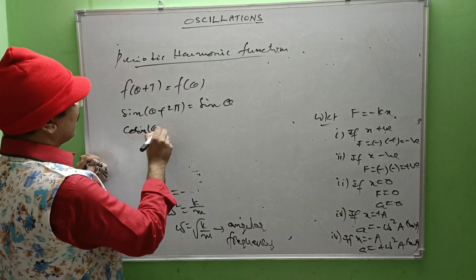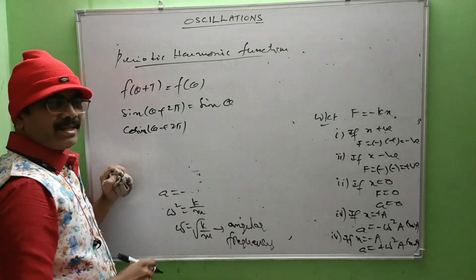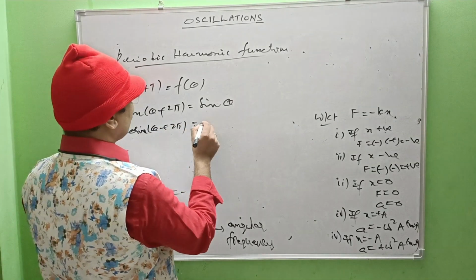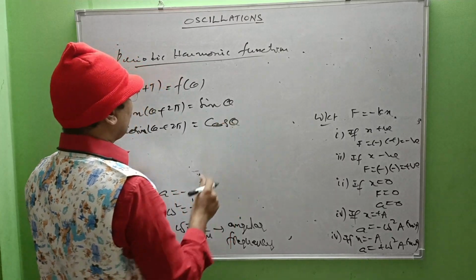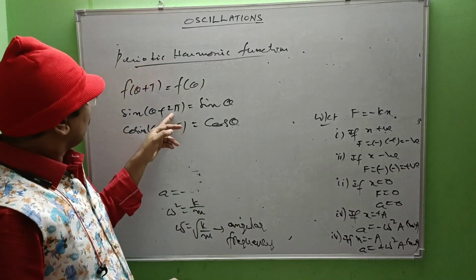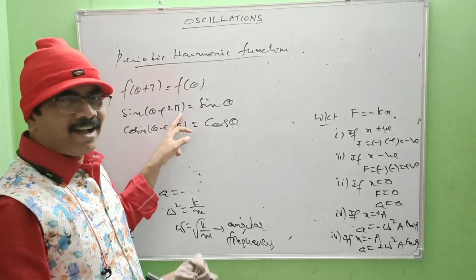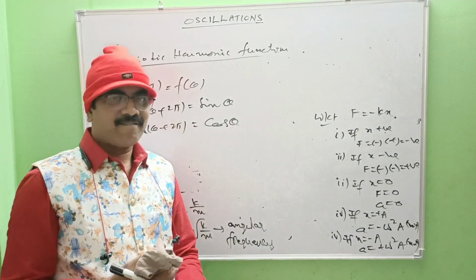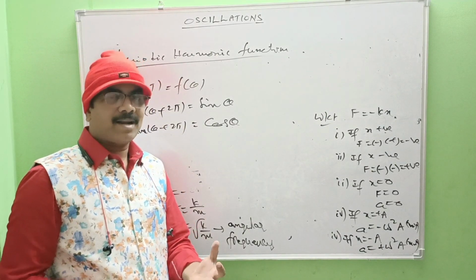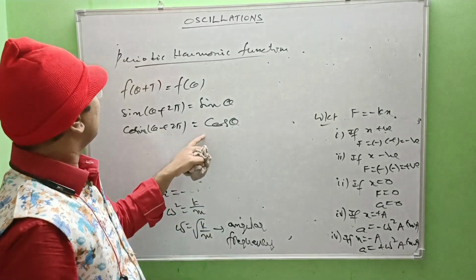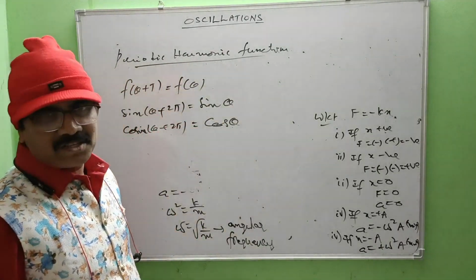Cosine theta plus 2 pi, that is cos theta plus 2 pi, equals cos theta again. It means that in every 2 pi angle, the function repeats. Both the sine and cosine functions repeat at regular intervals. That's why these are said to be periodic harmonic functions.